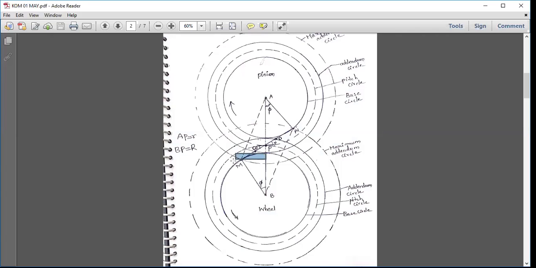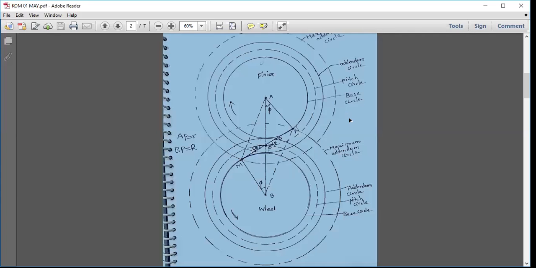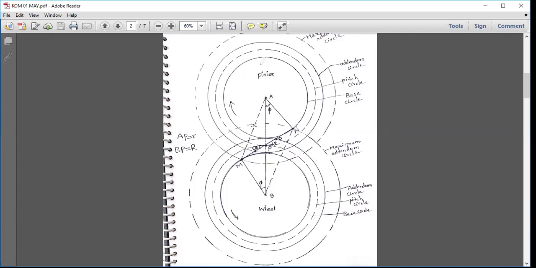The root portion will go away. Either the root portion will be removed or the tooth of the pinion will be removed. So that means interference will not be a problem if the addendum circle radius of the pinion is increased from A to C, to AC, to AM. But if the addendum circle radius of the pinion is increased more than AM, then the problem of interference will occur. The limiting addendum circle radius of the pinion is AM.